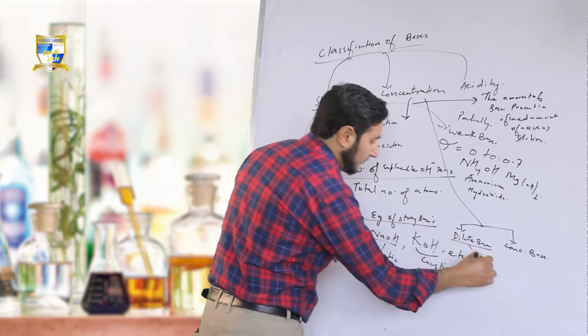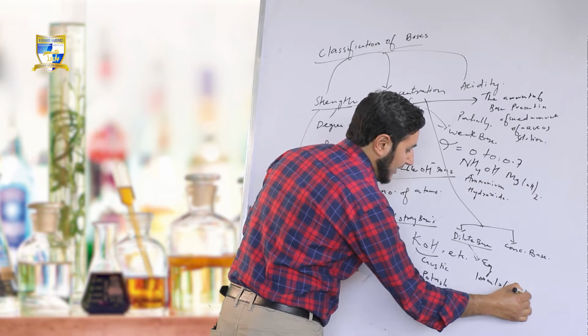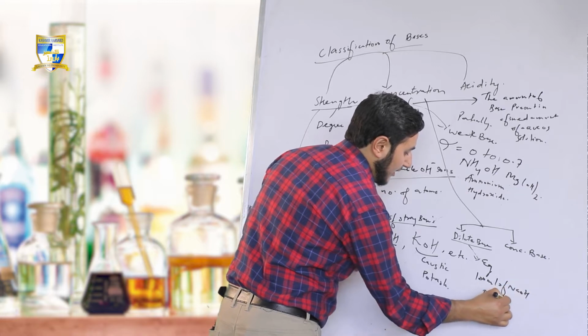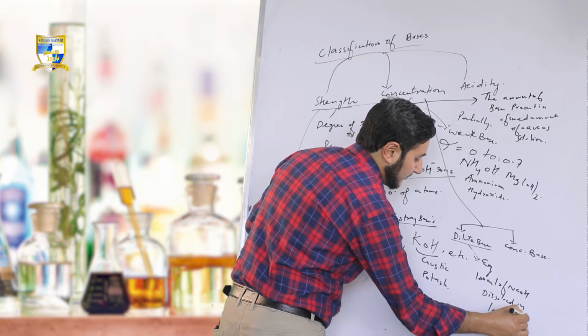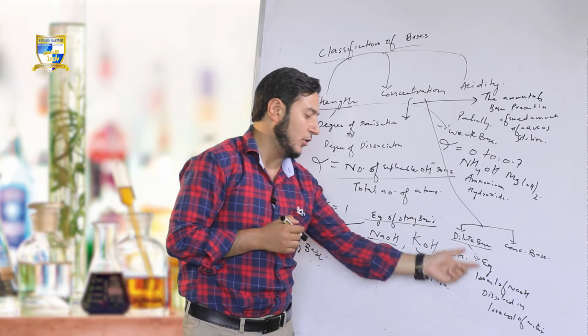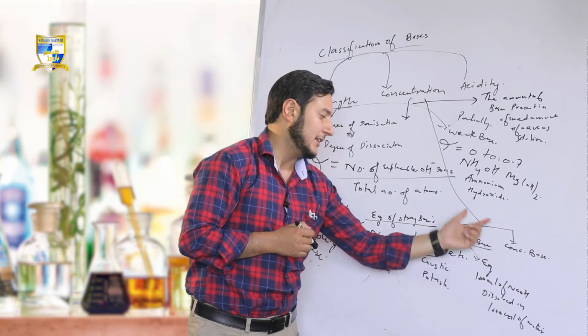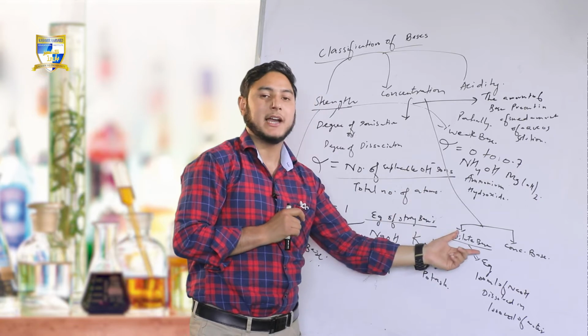Example: 100 ml of sodium hydroxide dissolved in 1000 ml of water. Here the amount of water is more, 1000 ml, and the amount of base is only 100 ml. The base is called a dilute base.